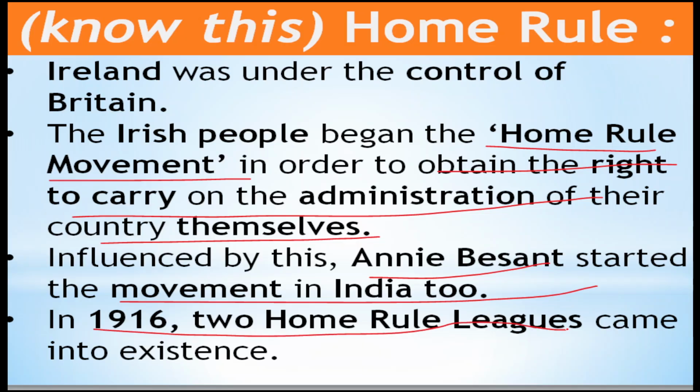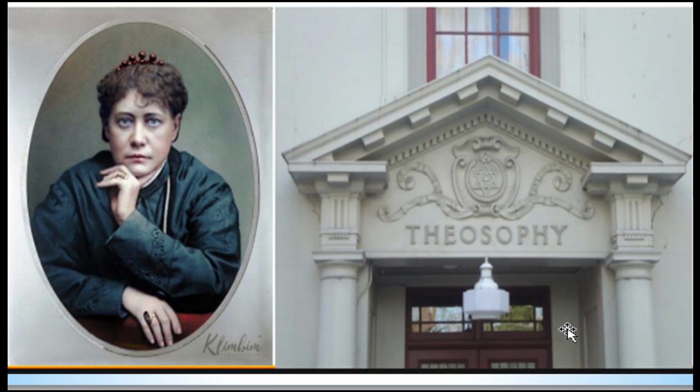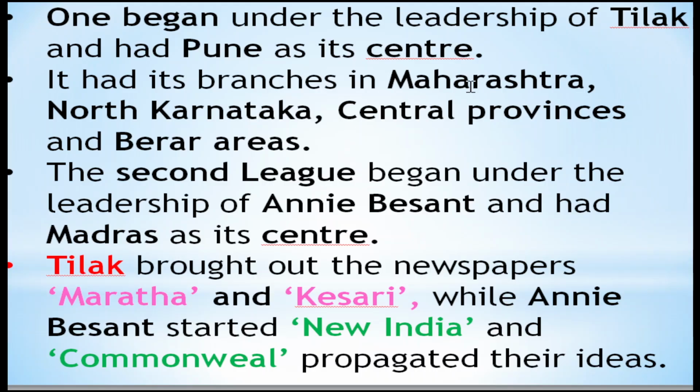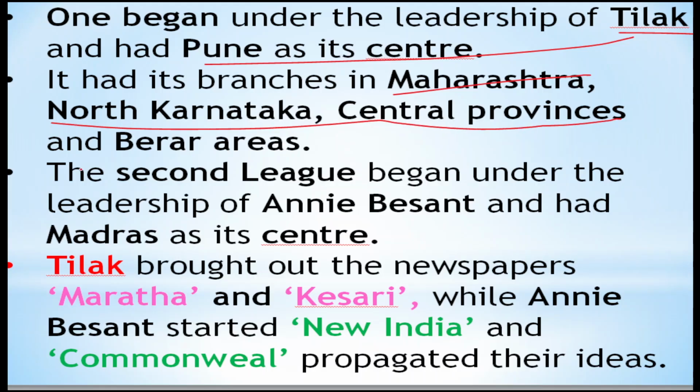Okay, at that time, two home rule leagues came into existence. The first one was under the leadership of Tilak in Pune. Pune was the center of the first one, and its branches were in Maharashtra, North Karnataka, Central Province and Berar areas. Okay, and the second league was under the leadership of Annie Besant, and its center was Madras.